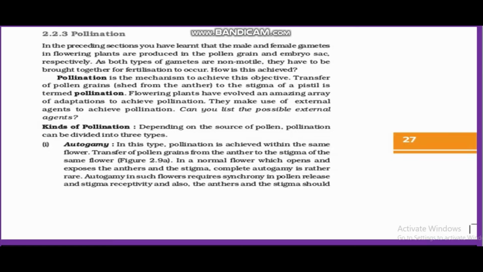Pollen grain formation and release, and pistil formation and its maturity, should be at the same time. Then self-pollination will take place, followed by fertilization.